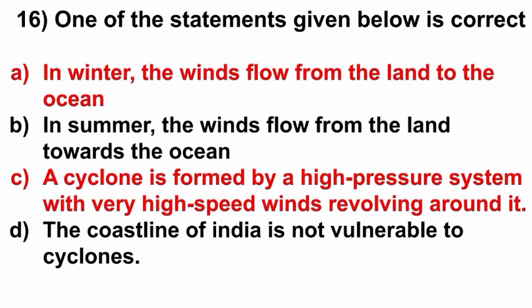16th question, one of the statements given below is correct. Option A, in winter, the winds flow from the land to the ocean. Option B, in summer, the winds flow from the land towards the ocean. Option C, a cyclone is formed by a high pressure system with very high speed winds revolving around it. Option D, the coastline of India is not vulnerable to cyclones. Here the correct answer is both option A and option C as per the revised key answers. That is, in winter, the winds flow from land to the ocean, and also a cyclone is formed by a high pressure system with very high speed winds revolving around it. Both are right answers.